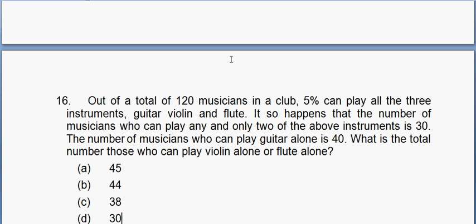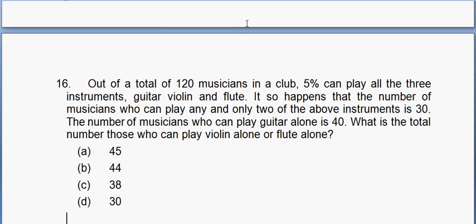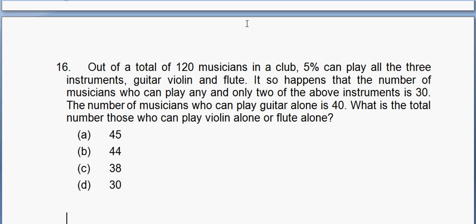Out of 120 musicians in a club, 5% can play all the 3 instruments: guitar, violin and flute. If it so happens that the number of musicians who can play only 2 of the above instruments is 30, and the number of musicians who can play guitar alone is 40, what is the total number who can play violin alone and flute alone, right? So again, this can be very easily done through Venn diagrams. If you know the Venn diagrams, then you can very easily do that.